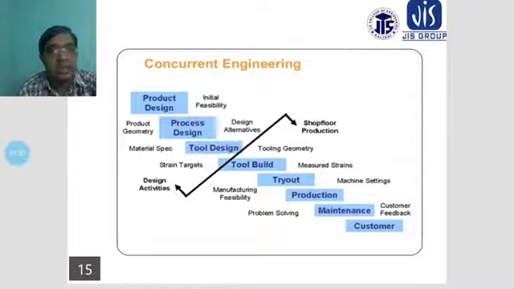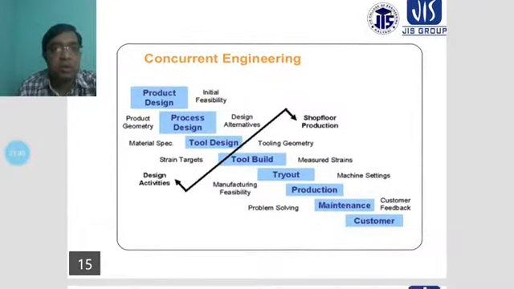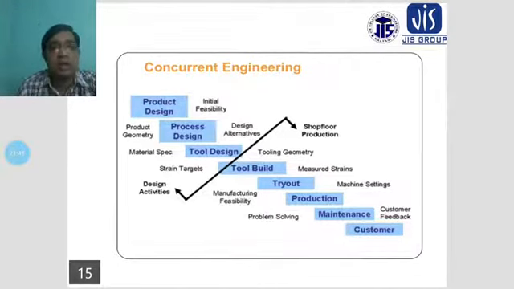And another thing is the shop floor production, and the design alternatives also will be considered. And the manufacturing feasibility comes out during our tryouts, that is, our layout of this system, how the production procedures will be maintained, the product layout, what is the line type of layout, and what are the trial layouts that come toward the manufacturing feasibility, considered during concurrent engineering.